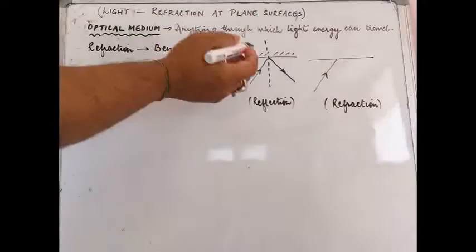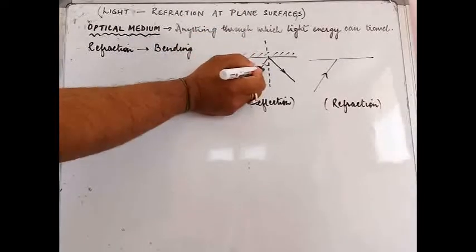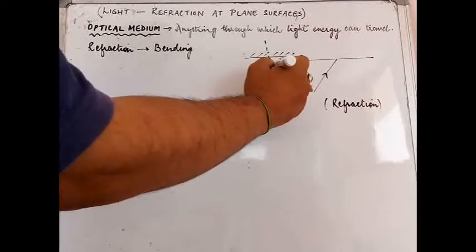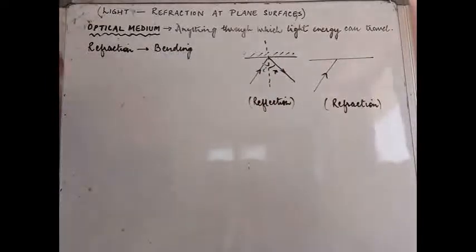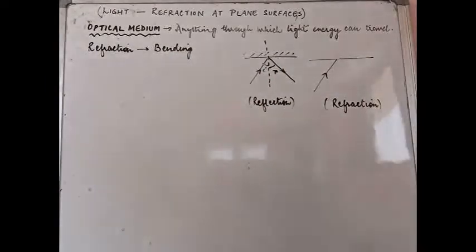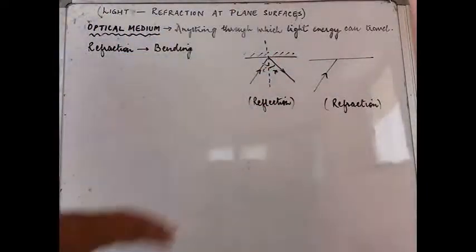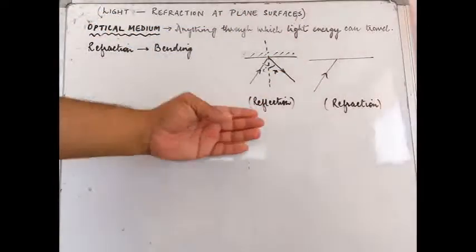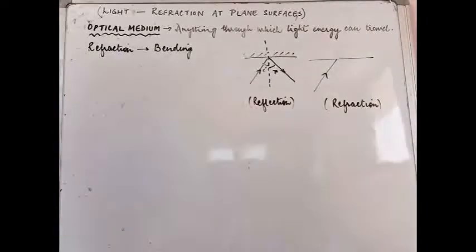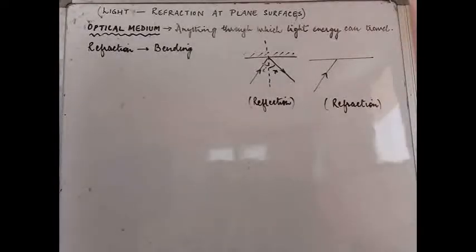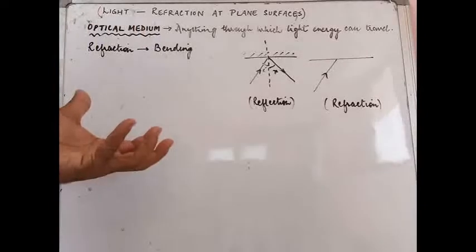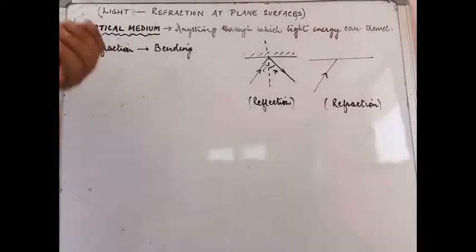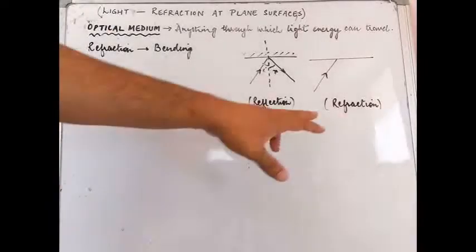If you call this angle I, which is the angle of incidence, you will call this the angle of reflection. Furthermore, you obviously have angle I equal to angle R. The name of this process is reflection. You have already studied all that. Now the process that we are concerned with in this first chapter of light here in 10th is refraction.